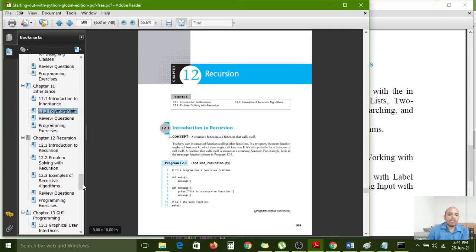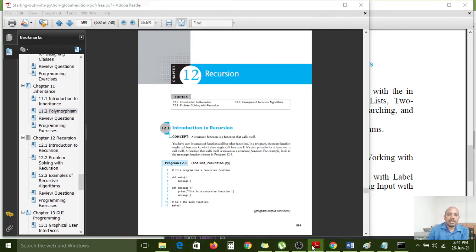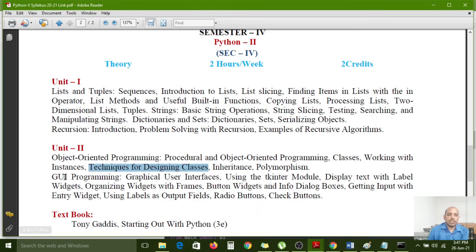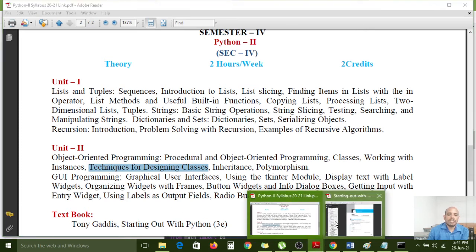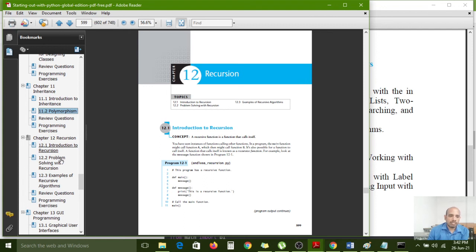Now, the next concept is what? According to our syllabus, GUI programming is there. GUI stands for Graphical User Interface.